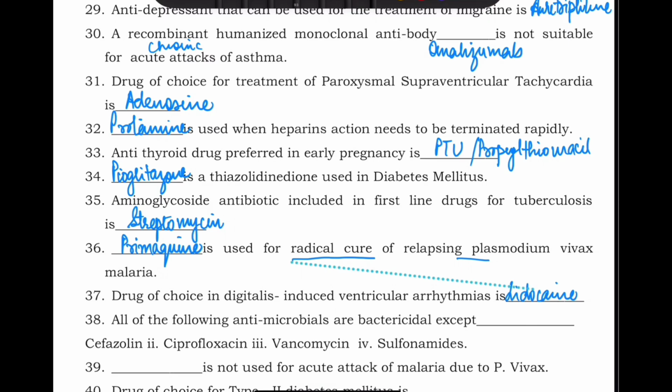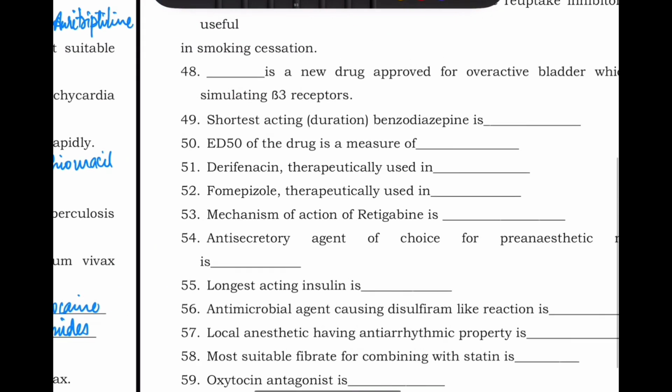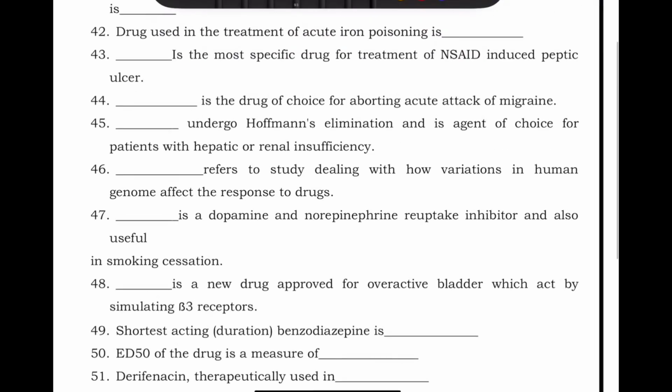All of the following antimicrobials are bactericidal except, okay, this by mistake must have come here. So following are bactericidal except cefazolin, ciprofloxacin, vancomycin, sulfonamide. So now sulfonamides are bacteriostatic. Rest all are bactericidal. Dash is not used for acute attack of malaria. What is not used in acute attack? Primaquine. Primaquine is not used in acute attack. Drug of choice for type 2 diabetes mellitus is metformin. Even if you are not able to see the last question, still I am speaking, so that will give you an idea about the answer.